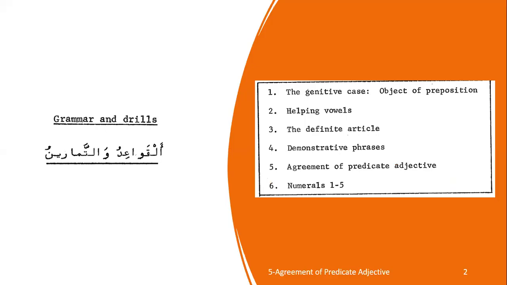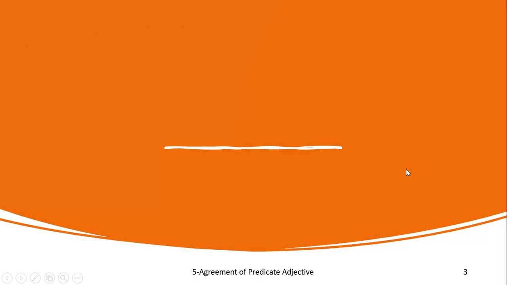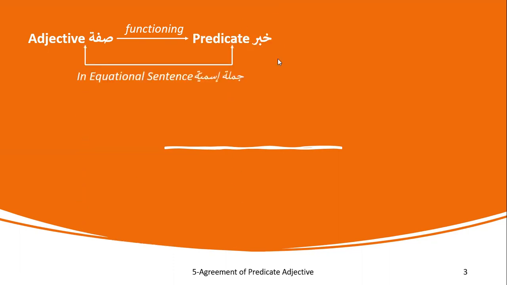So in the lesson, we have already done genitive case when it is object of preposition. We've done helping vowels. We've done definite article. We have also done demonstrative phrases. Now we are going to do agreement of predicate adjective. So what is that? If you see an adjective, which is a sifa, sometimes functioning as a predicate, a khabar, and this happens in equational sentence, jumlatu ismiyatu.